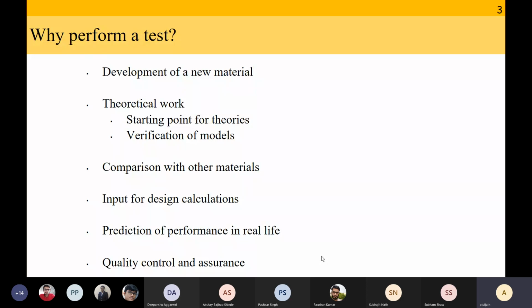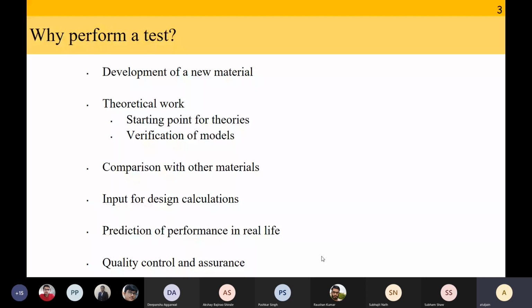And finally, you will have to do quality control and assurance. For example, if you make a part, again, let's go to our favorite sector, the aerospace sector, then it has to go a certain number of kilometers or trips before you replace the part. Obviously, you will not be able to test every part before deployment, because if you test it, it is going to break and can no longer be deployed.